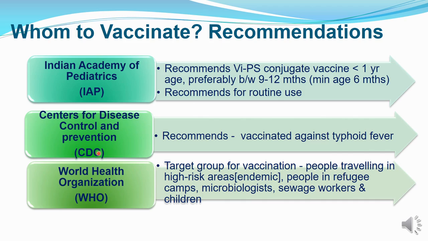And the Centers for Disease Control and Prevention, CDC, recommends typhoid vaccination for all: adults, children, everyone. And the World Health Organization, WHO, has mentioned a target population for this vaccine. The target population are people traveling to high risk areas, that is the endemic areas, people in refugee camps, microbiologists, sewage workers, and also all children. They should be vaccinated with the typhoid vaccine.